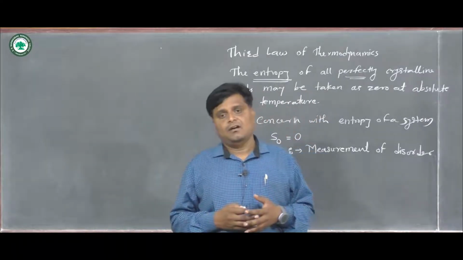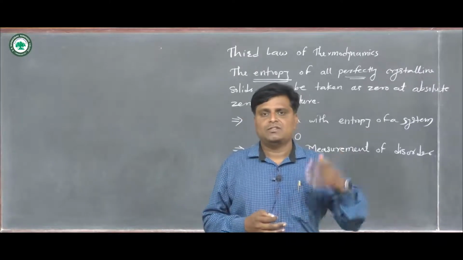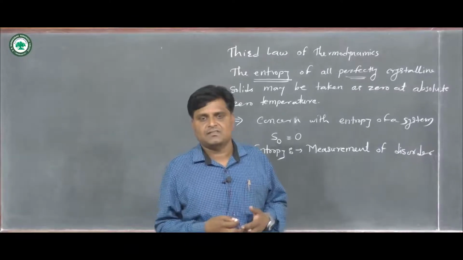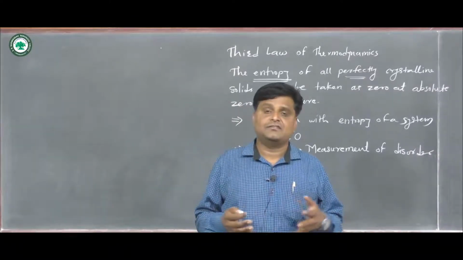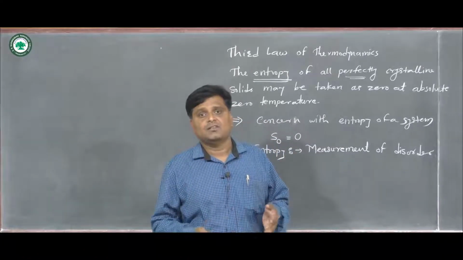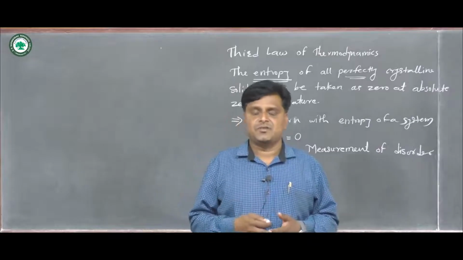When we throw that glass vessel from a higher level, it will break into some pieces, broken pieces, and at that time we say the entropy of that system will increase. Why? Because the ordered arrangement becomes converted into a disordered arrangement.